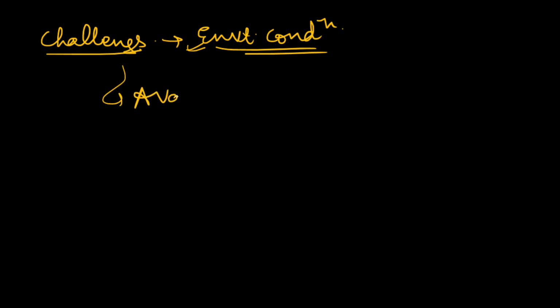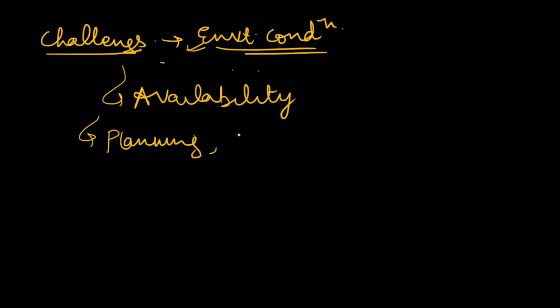Challenges such as it depends very much on environmental conditions, because we are using natural organisms and these natural organisms depend on environmental conditions. So fluctuations in environment can fluctuate the result of the control. Secondly, they are not easily available. Availability is the problem. Most of the farmers are not aware of how to use biological control methods, so it is another challenge. It requires proper planning, proper monitoring for getting desired results. So these are the things that act as a hindrance.